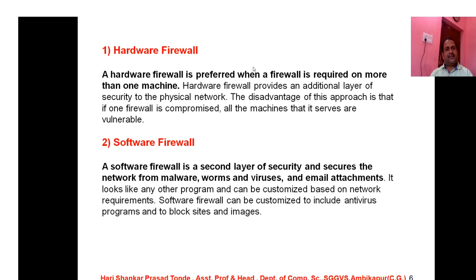After discussing this hardware firewall, now we are switching towards the second type of firewall, and that is the software firewall. So students, what actually is a software firewall? A software firewall is a second layer of security and secures the network from malware, worms, viruses and email attachments. So students, if there is any requirement like protection from malwares, malicious software,